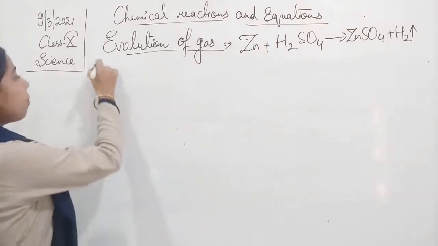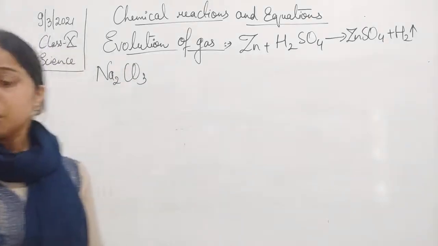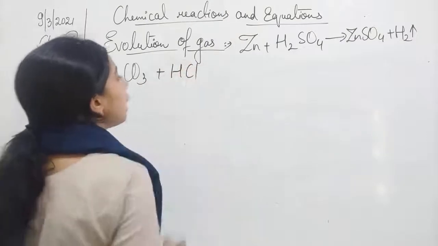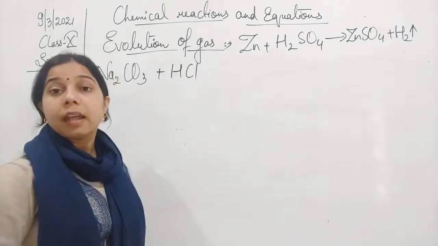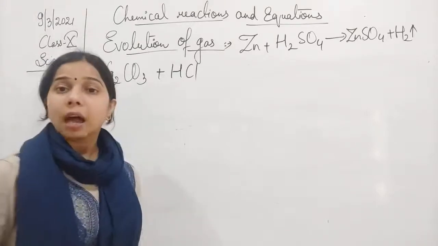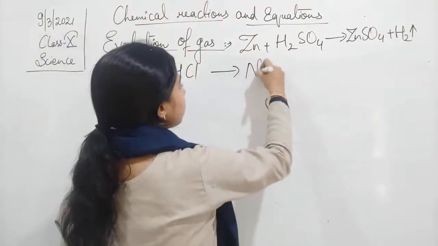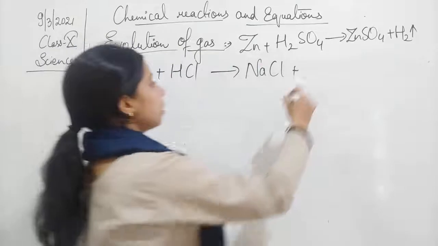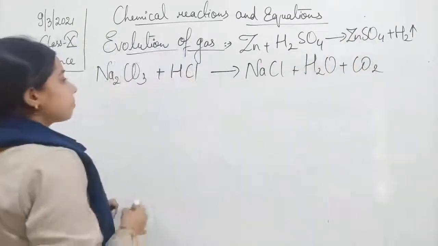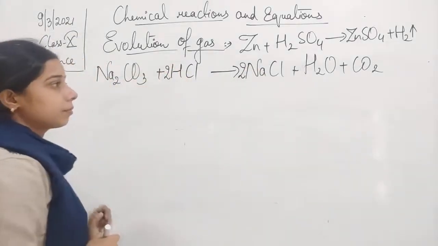If suppose sodium carbonate is added to dilute hydrochloric acid, then there is a formation of NaCl plus H2O plus CO2.